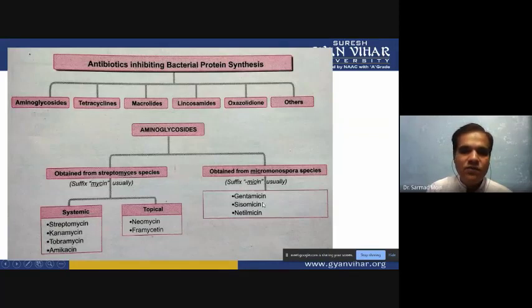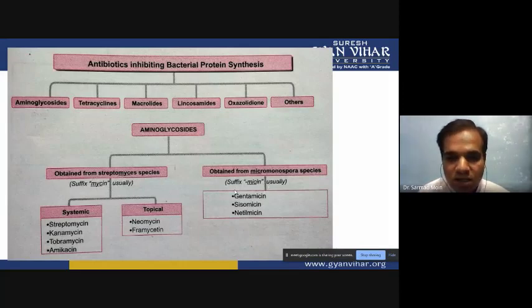Then the second type of aminoglycosides is obtained from Micromonospora species, and for these Micromonospora-producing antibiotics we suffix micin usually. So gentamicin is there, sisomicin is there, netilmicin is there. So we put the micin suffix when the antibiotic is produced by Micromonospora.